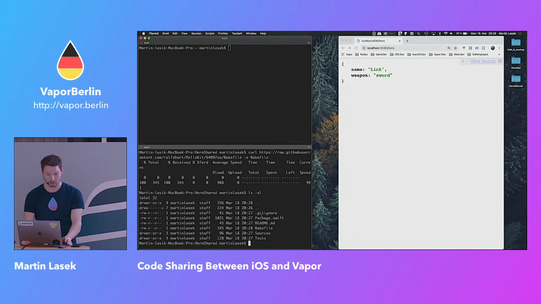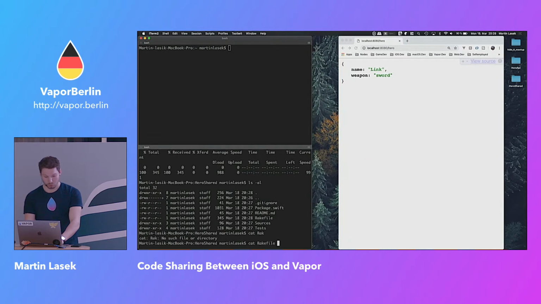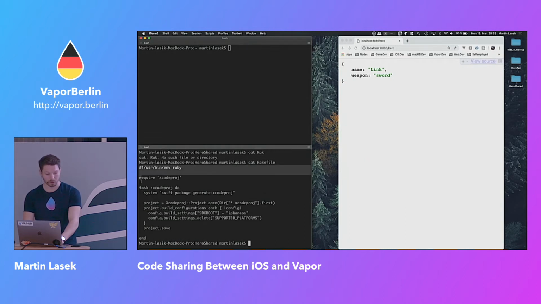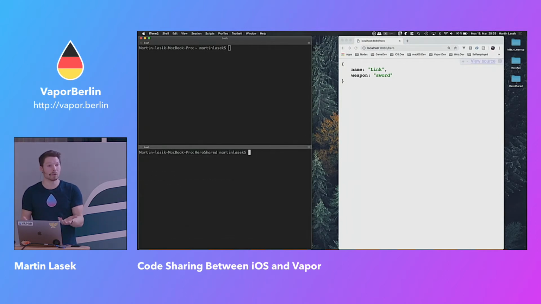If we now look at this, we have a Rakefile. I'll just shortly show you how it looks. It does some magic. It doesn't really matter what kind of magic. I mean, you can dig into it if you're a little bit paranoid or curious. But basically, what you want to do is use rake, and since you've installed the Xcode project gem, you can just say rake xcodeproj. Let me just double check I'm doing that right. Yeah. And that will basically generate your Xcode project for your shared repository.